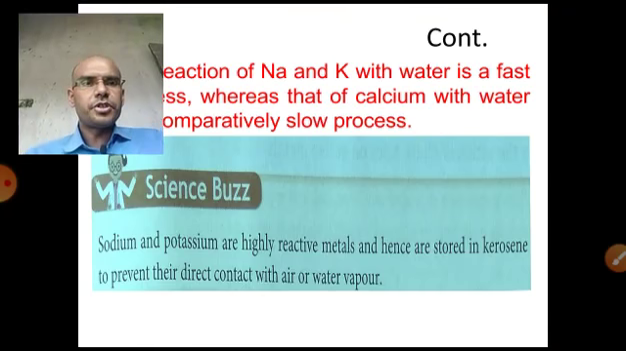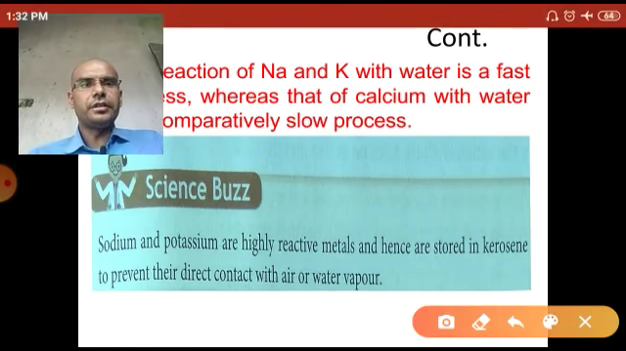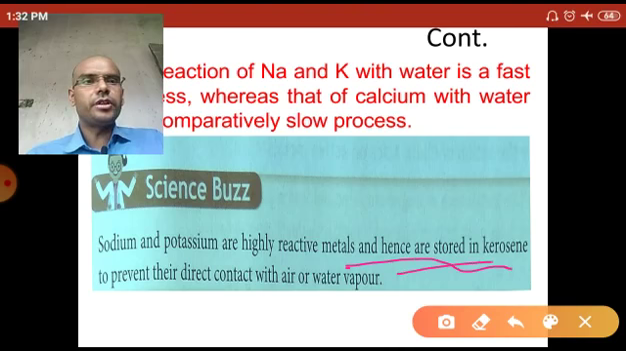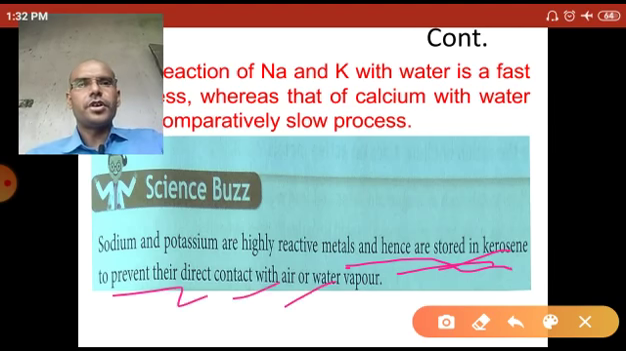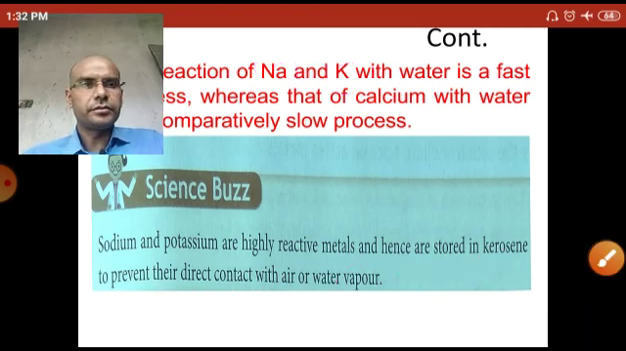Now sodium and potassium are very highly reactive metals, hence sodium and potassium are not stored in water, they are stored in kerosene to prevent their direct contact with air or water. Because sodium and potassium are very reactive, they react with water and also with air, and they easily catch fire. So to prevent them from catching fire, sodium and potassium are stored in kerosene.